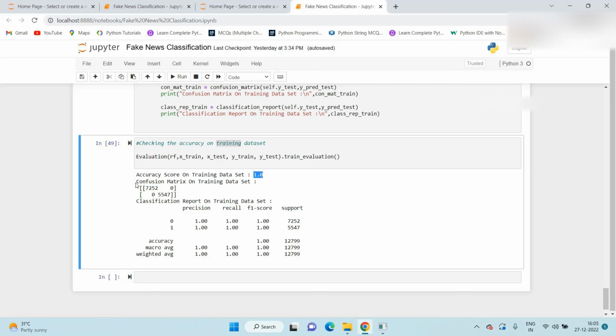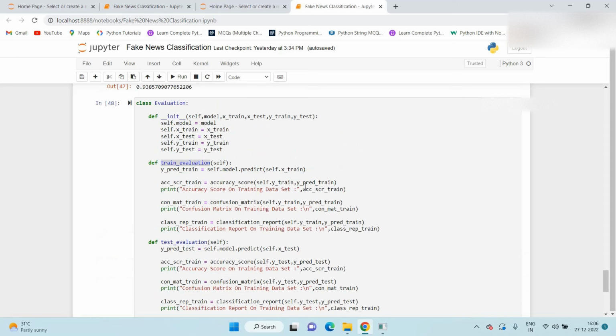This is our confusion matrix. The confusion matrix is basically a matrix used for evaluating the performance of the classification model. It gives a holistic view of how well our classification model is performing and what kind of errors it is making. If we see, this is our false positive and false negative error, but here both errors are 0. That's why we get 100% accuracy. After that, we get the classification report as well.